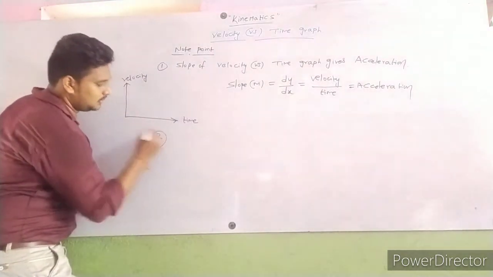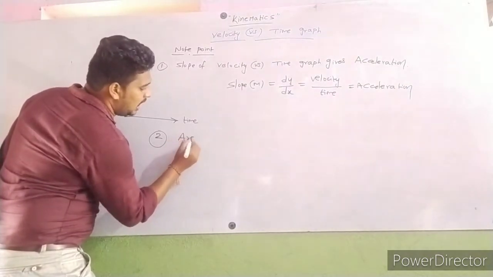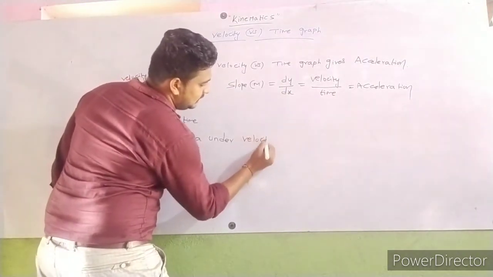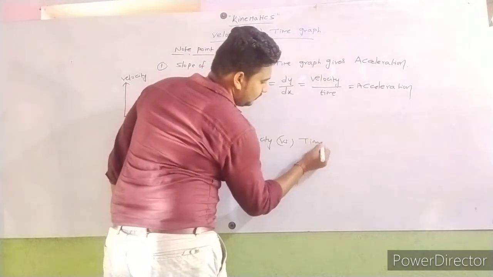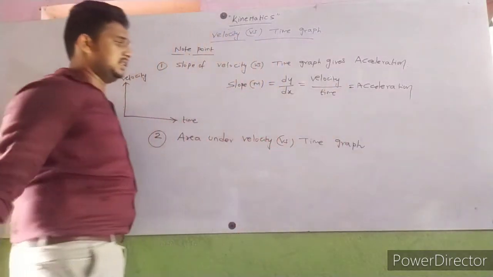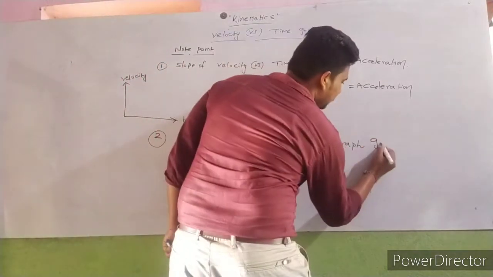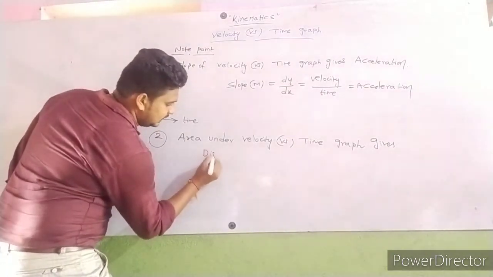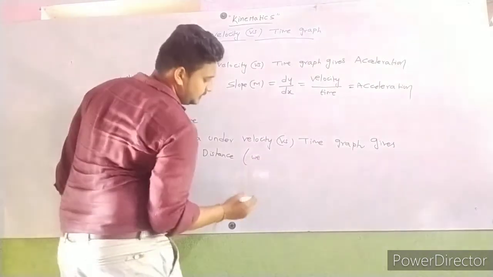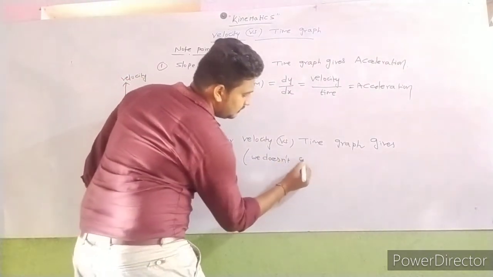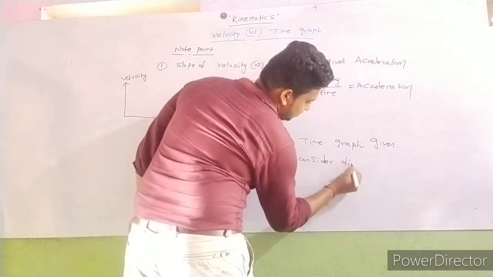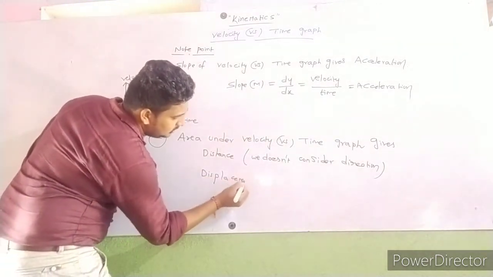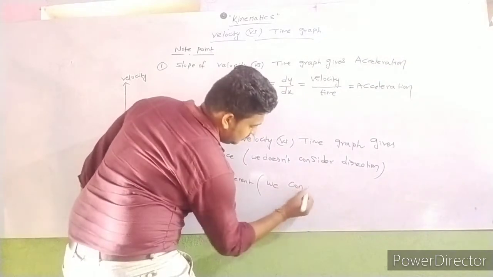Next, area under velocity versus time graph gives distance if we don't consider direction. If we consider direction, we get displacement.